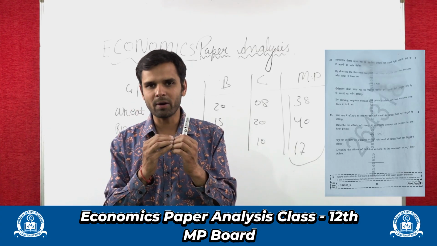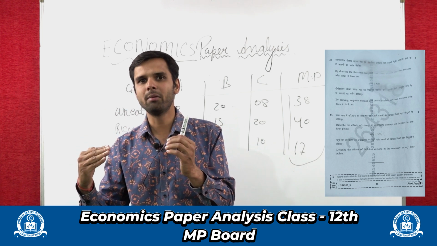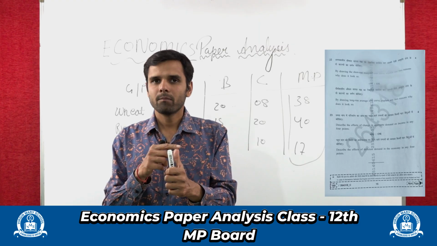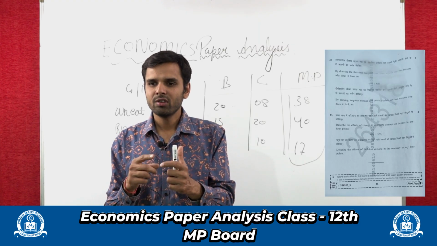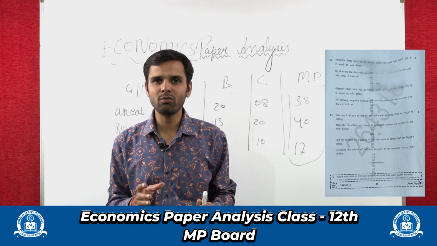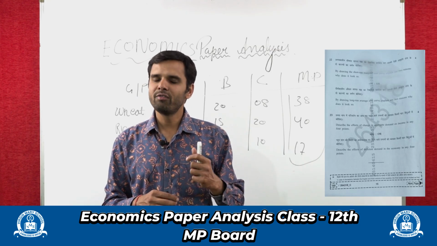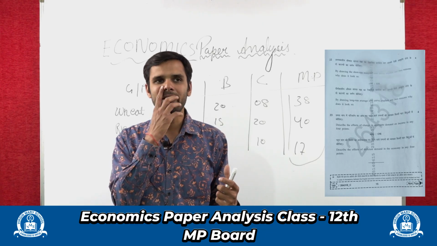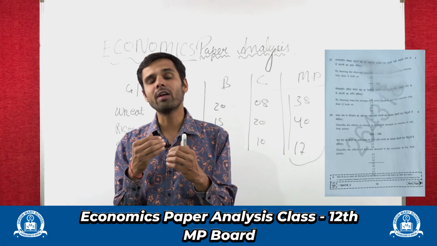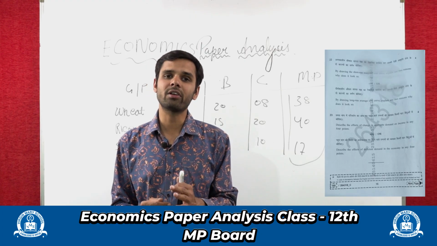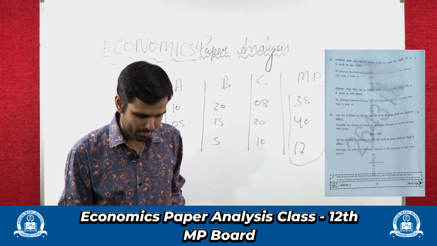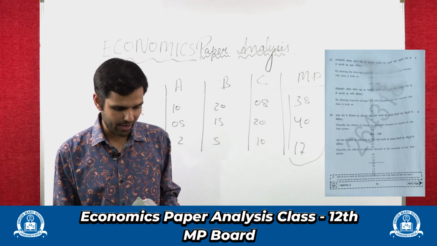If they need to reduce their production, they need to lay off their labor, right? So what happens? Again, unemployment increases, right? Unemployment is not good for any economy, so GDP would decrease. If GDP decreases, income would decrease, right? Then if production is less, firms will not effectively and efficiently utilize their resources, so their profit margin will also be reduced. Got it? So this is what you can write in question number 23.